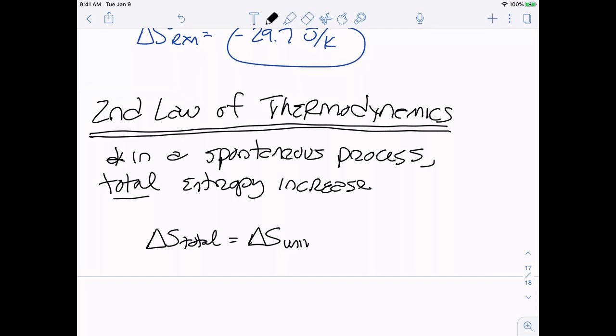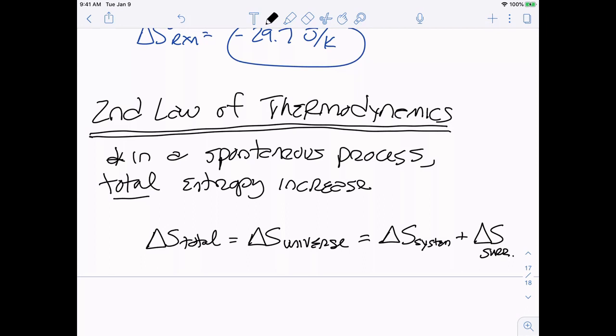We did the same thing with the first law, right? Our total energy is the same as the energy of our universe. The universe is the total. Sometimes it's written as total, sometimes it's written as universe. Honestly, I do use both. And remember that that is equal to my entropy of my system plus the entropy of my surroundings.